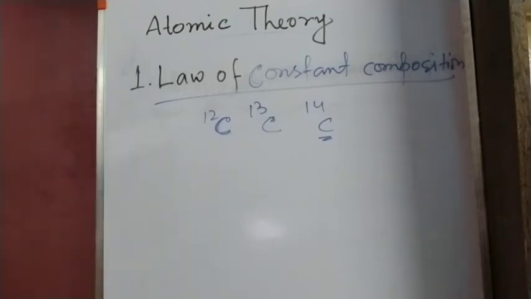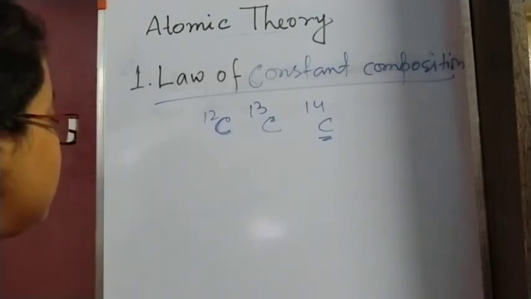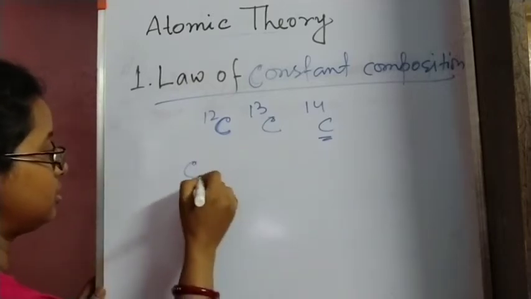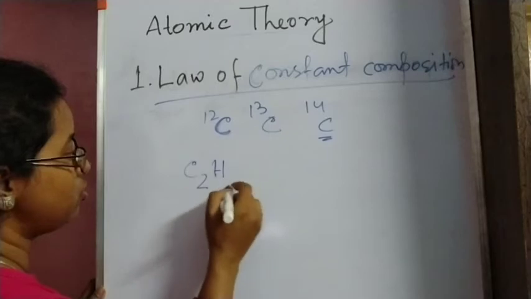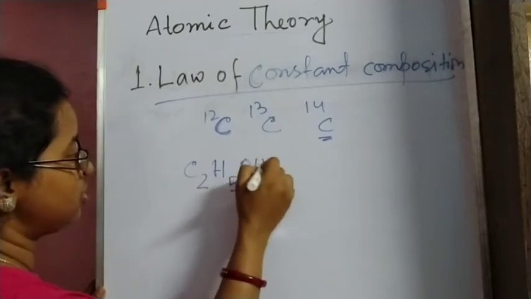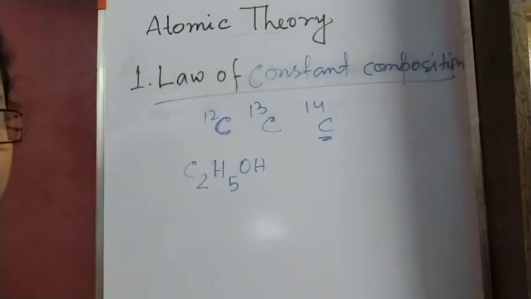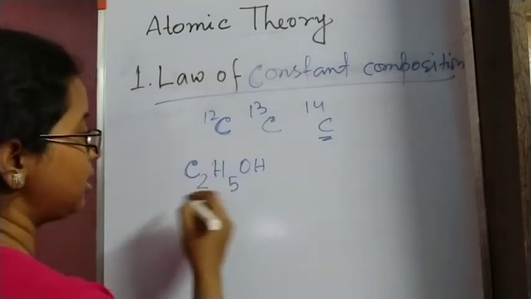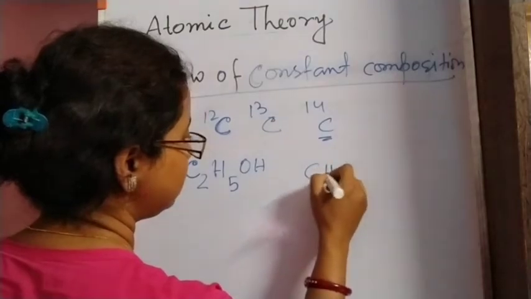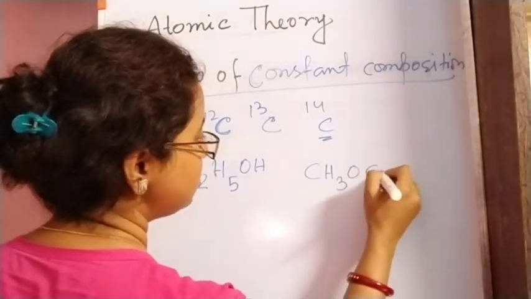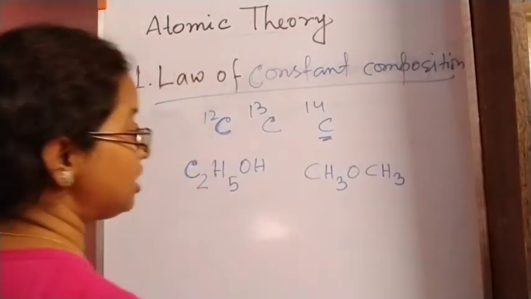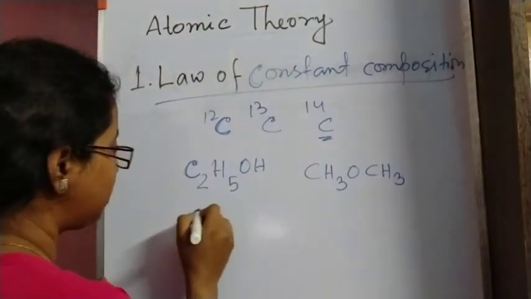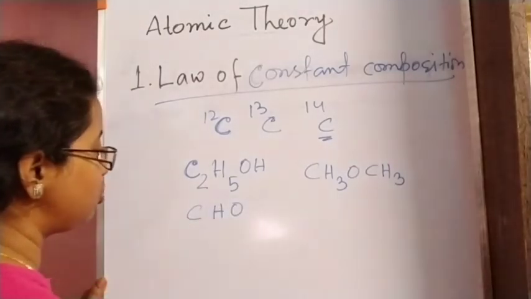Another drawback in this law is, suppose this is C2H5OH, ethanol, and another one we have is CH3OCH3, dimethyl ether. These two have the same ratio of carbon, hydrogen and oxygen.